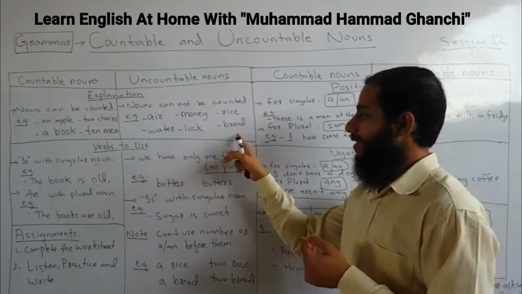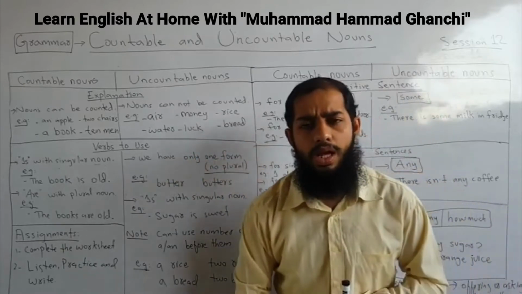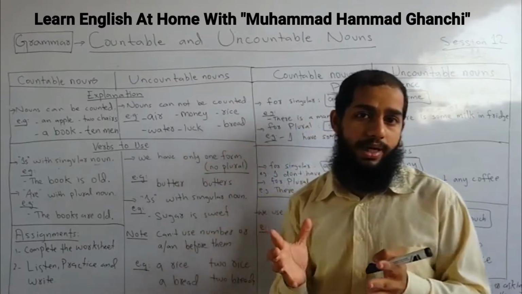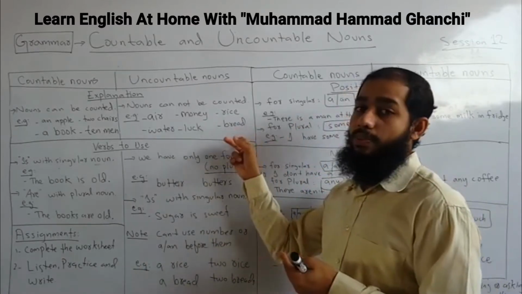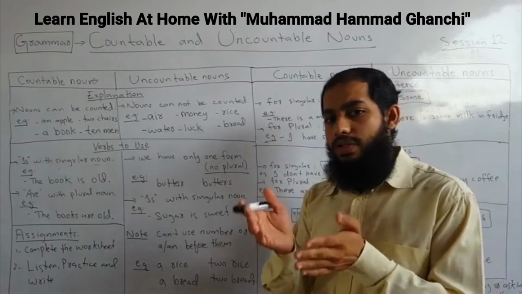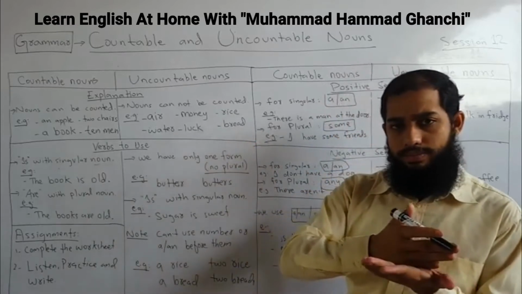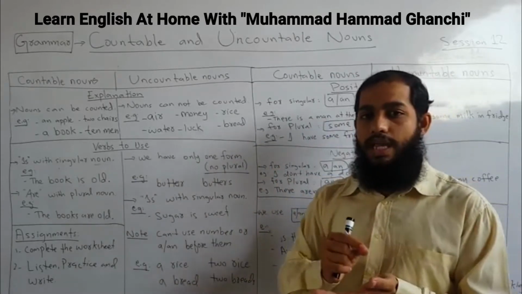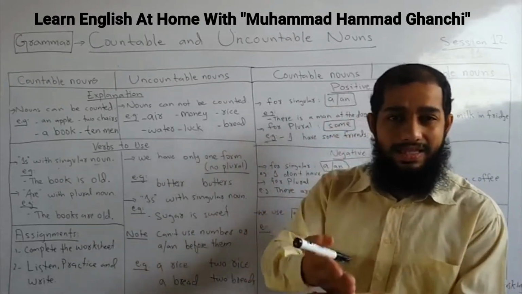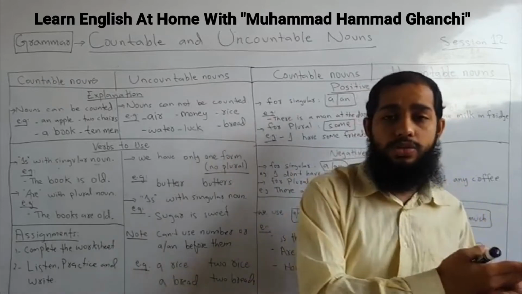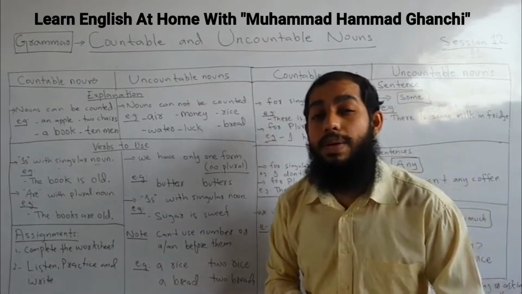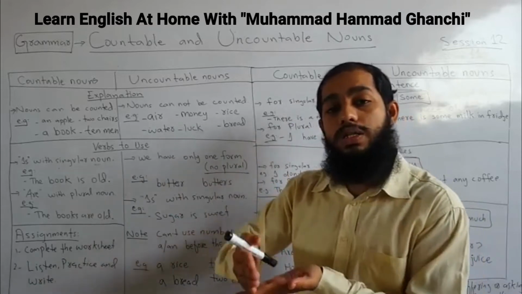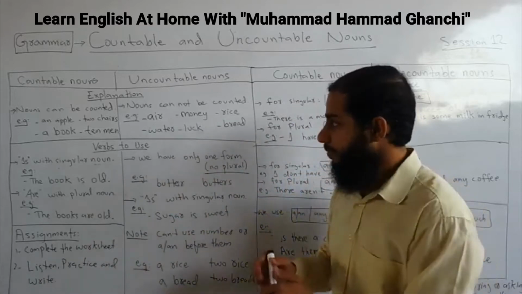Last but not the least, bread. Can we count a bread? No, we cannot count a bread. Then what is the point here? Those nouns which we can make into smaller parts. For example, bread, we just have slices of bread. We cut it into small pieces. For example, meat, we can cut into pieces. So meat is also an uncountable noun.